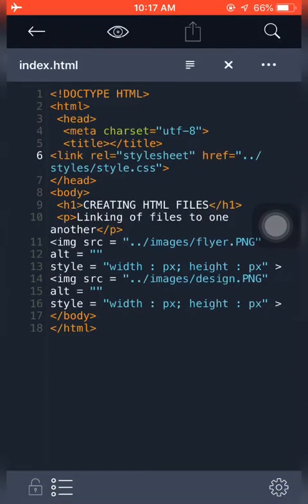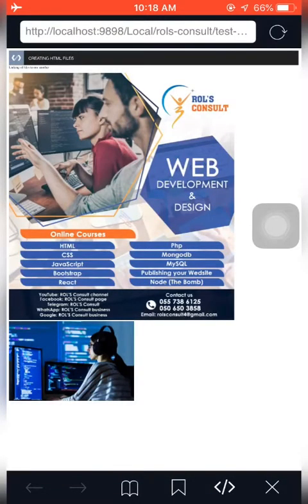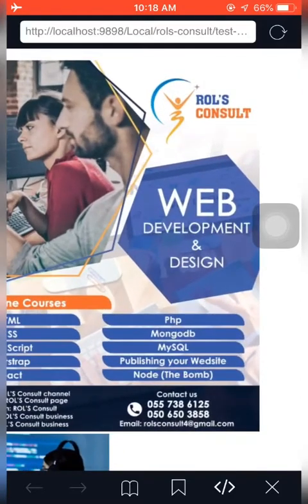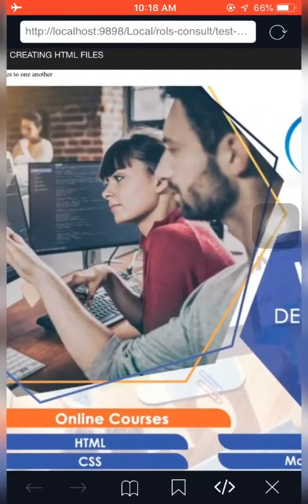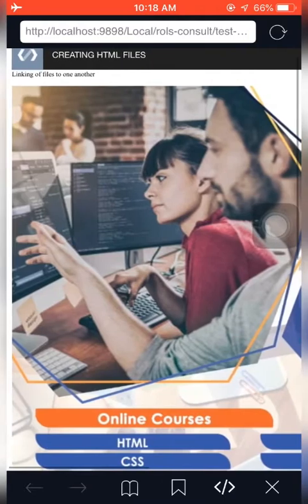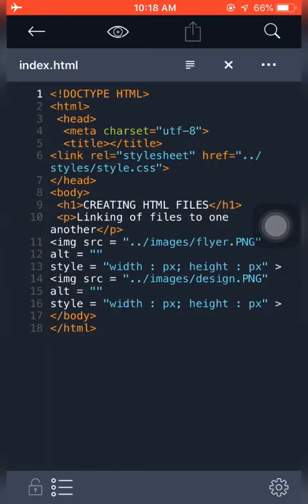So let's see if truly our heading, creating HTML files, which was in H1, is changing color to red. Let's see what happens. Bam, it didn't work. So it means there is some mistake that we are making. Let's see.